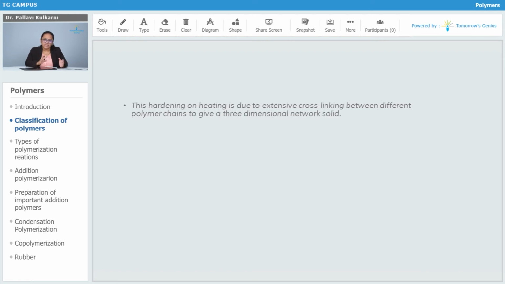Due to this property, they cannot be converted into another shape once they are formed, unlike the thermoplastic polymers. These types of polymers are synthesized in two steps.